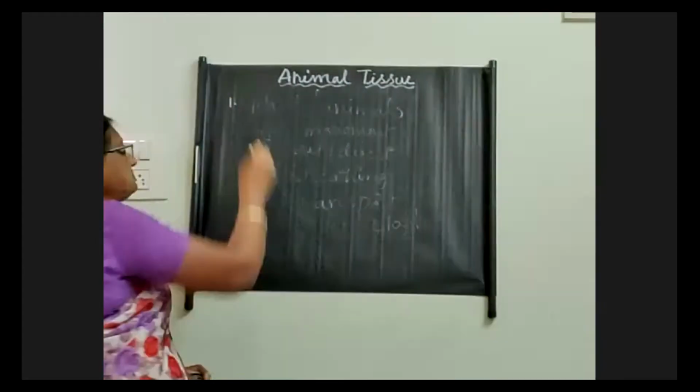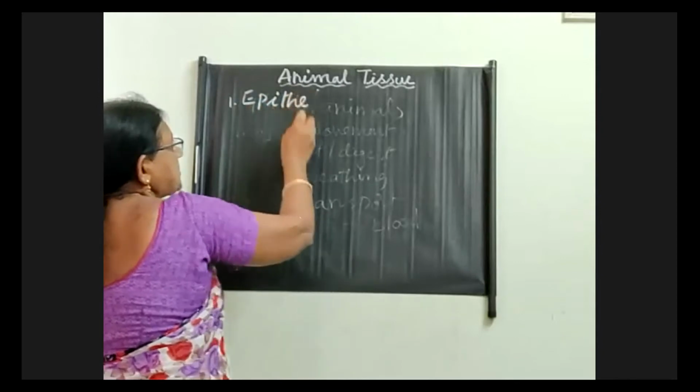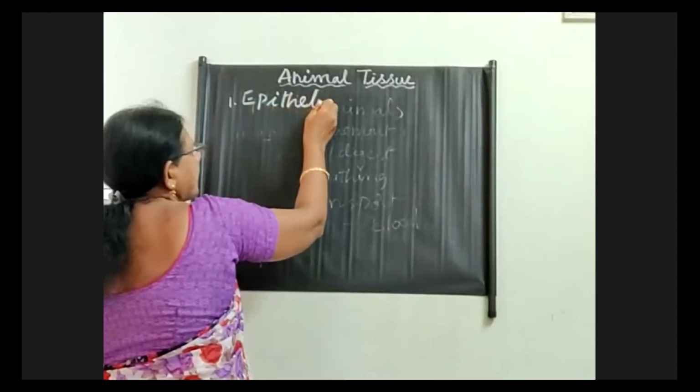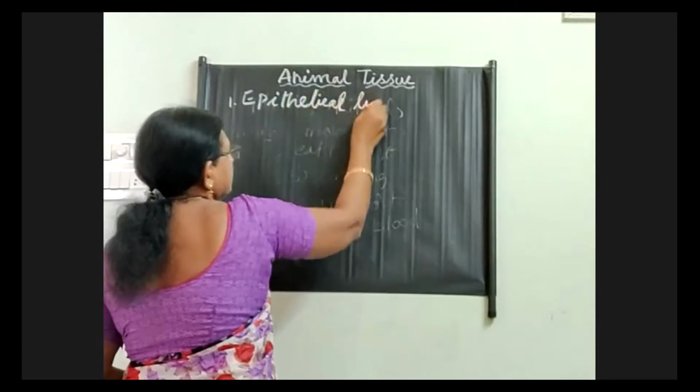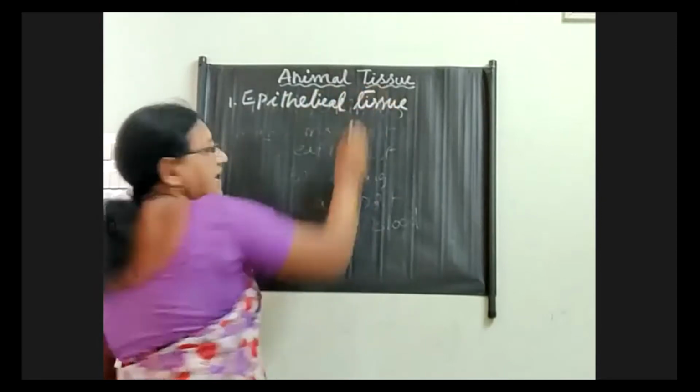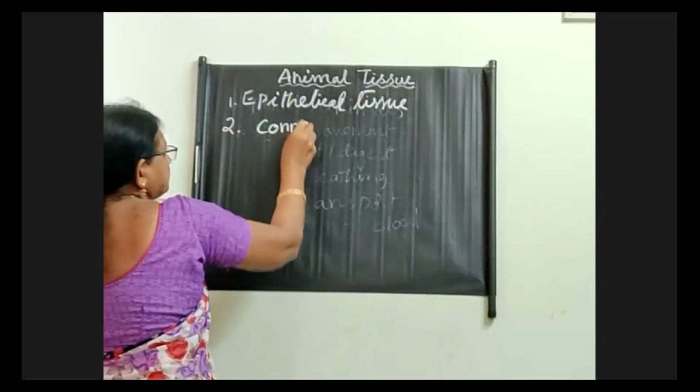At first, epithelial tissue. So what is the first tissue we can see in the animal's body? Epithelial tissue. Secondly, we can see connective tissue.